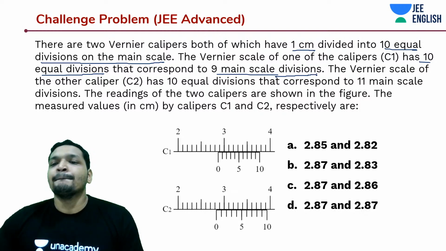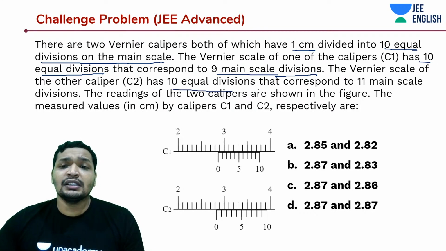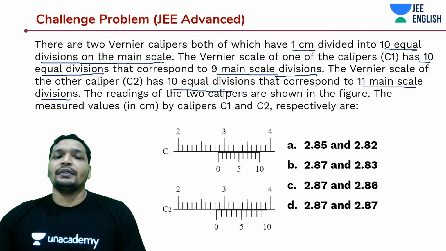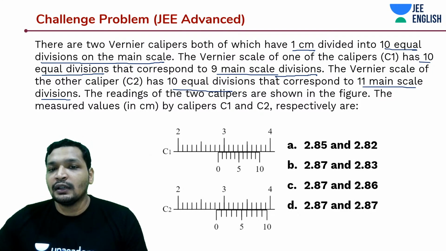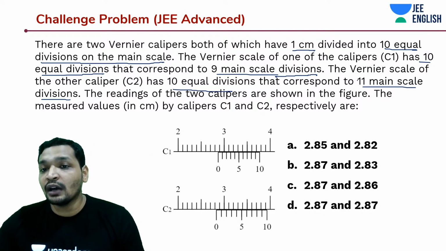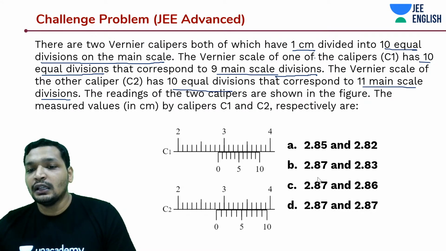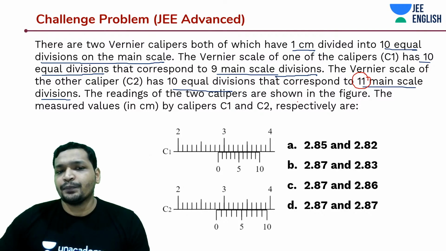Weird, huh? And the Vernier scale of the other Vernier calipers has 10 equal divisions that correspond to 11 main scale divisions. This is the weirder one. The first was actually a normal one: 9 main scale divisions coincide with the 10 Vernier scale divisions, whereas in the case of C2 you have 11. It's a very straightforward question, guys.